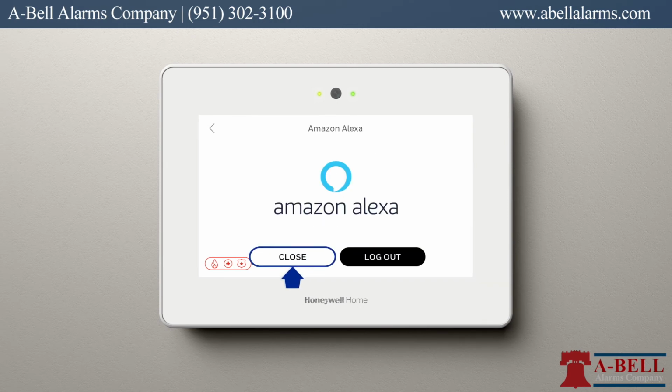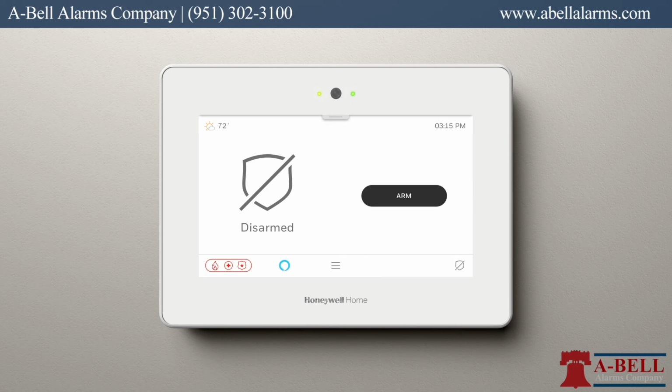Close out of the Amazon menu. Now you'll notice that the Amazon icon is on the home screen. At this point, you can start asking questions. Alexa, what time is it? It's 3:15 p.m. That's all there is to it.